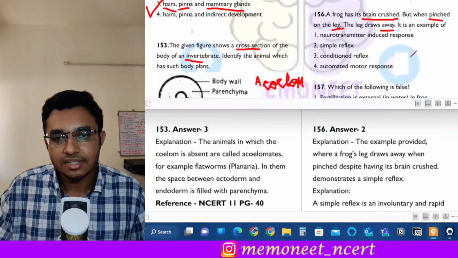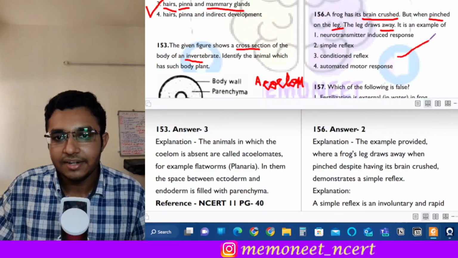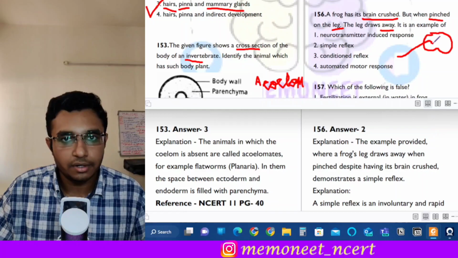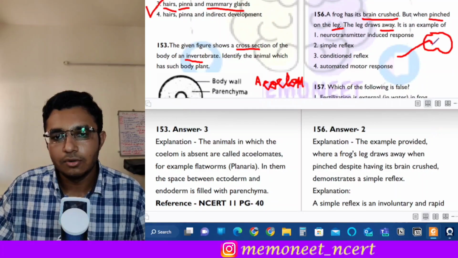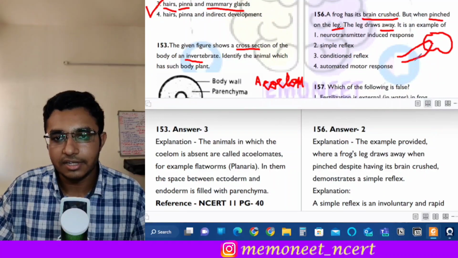So in a simple reflex, there is an afferent nerve, that is the sensory nerve. It goes to the spinal cord. And in the spinal cord there are no interneurons also, so the transmission is fast. And then it goes to the efferent nerve, or the motor nerve. So this is a really quick response and there is no involvement of the brain.